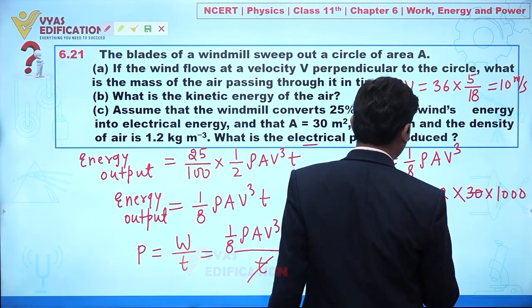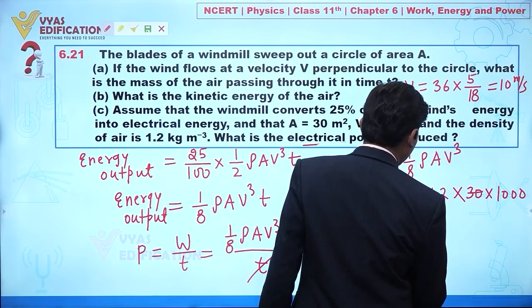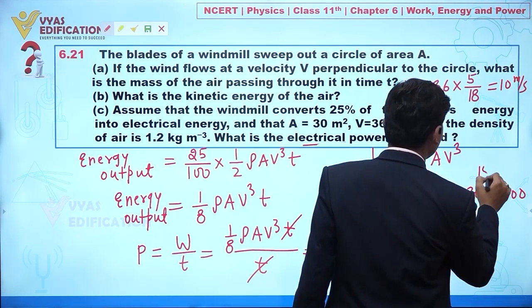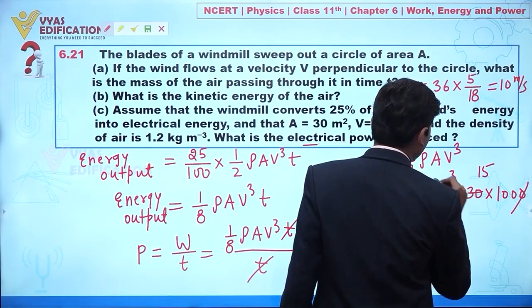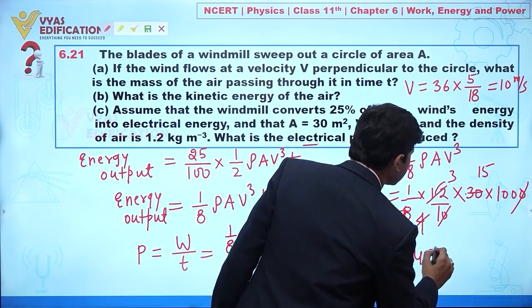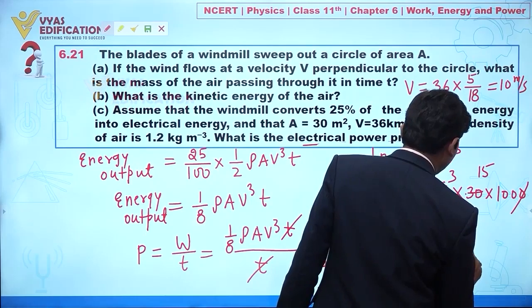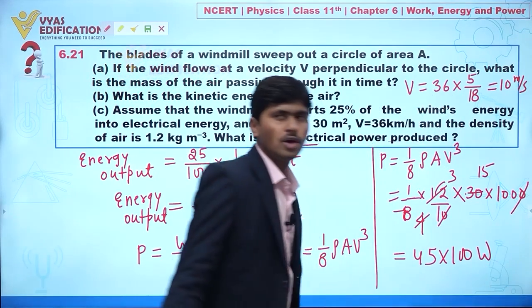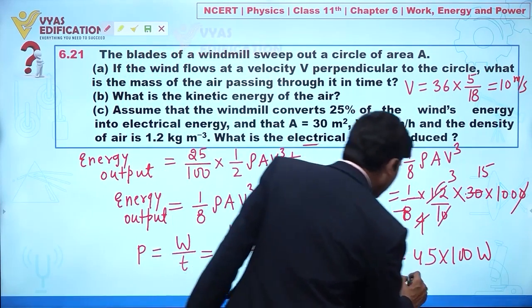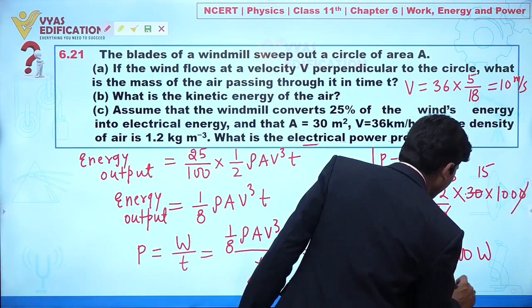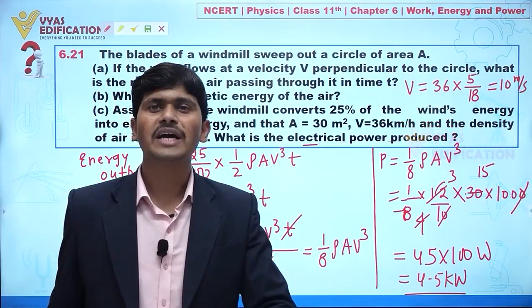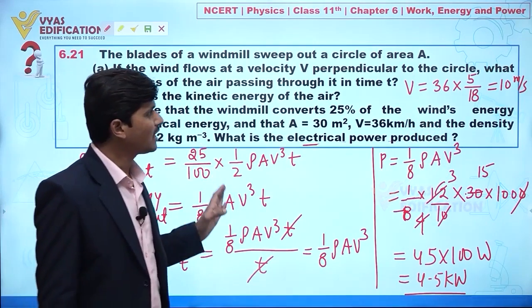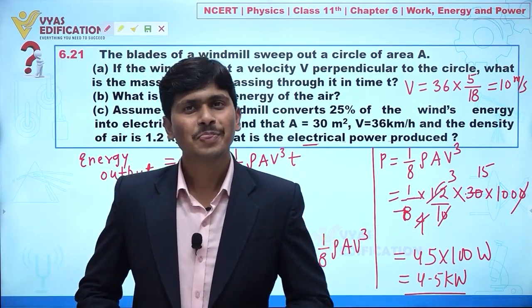From here we can say the answer is 45 multiplied by 100 watt, or you can write this as 4.5 kilowatt. It means this windmill is producing 4.5 kilowatt of power. Clear everyone? So like this we can solve this question.